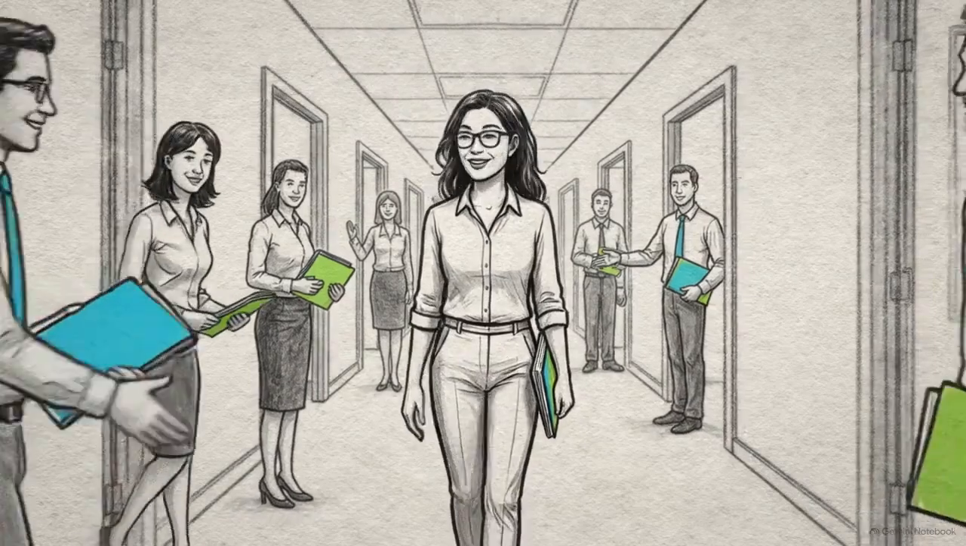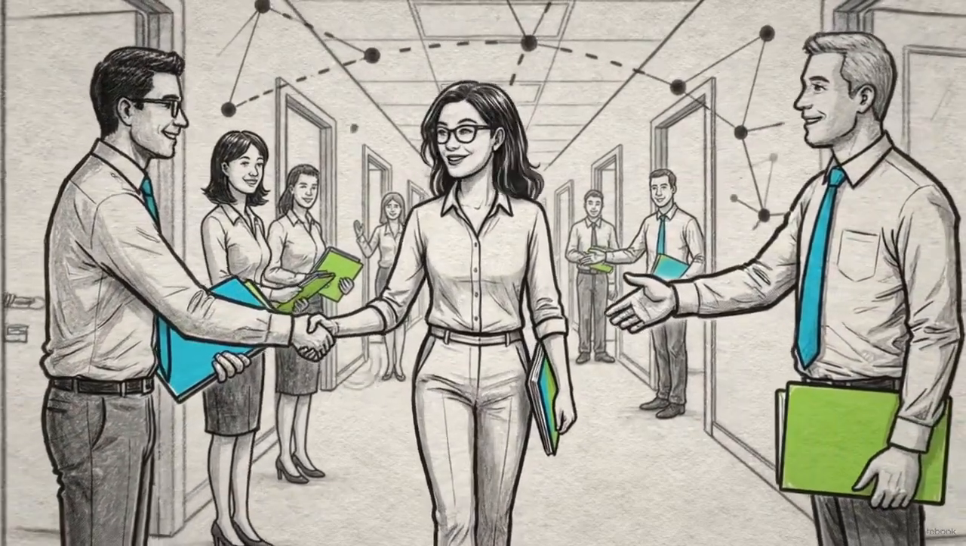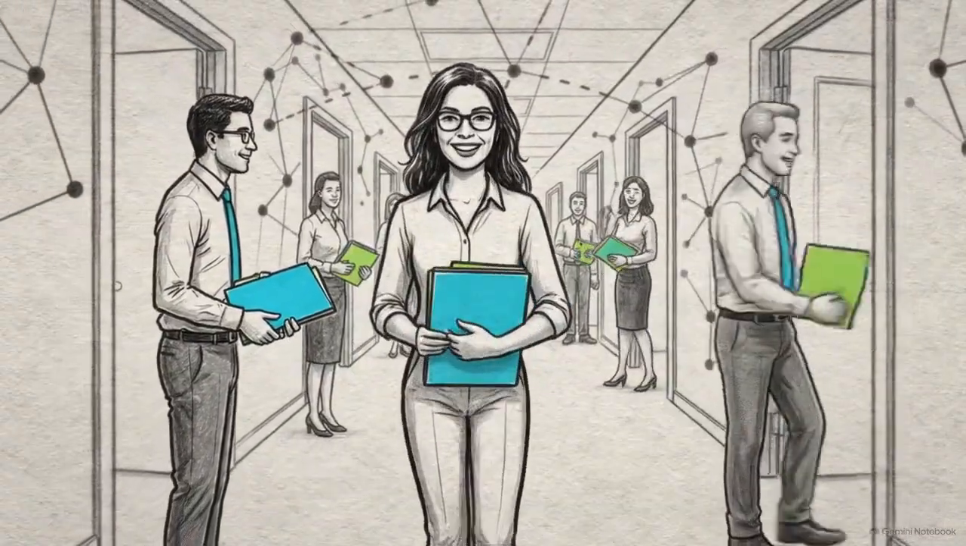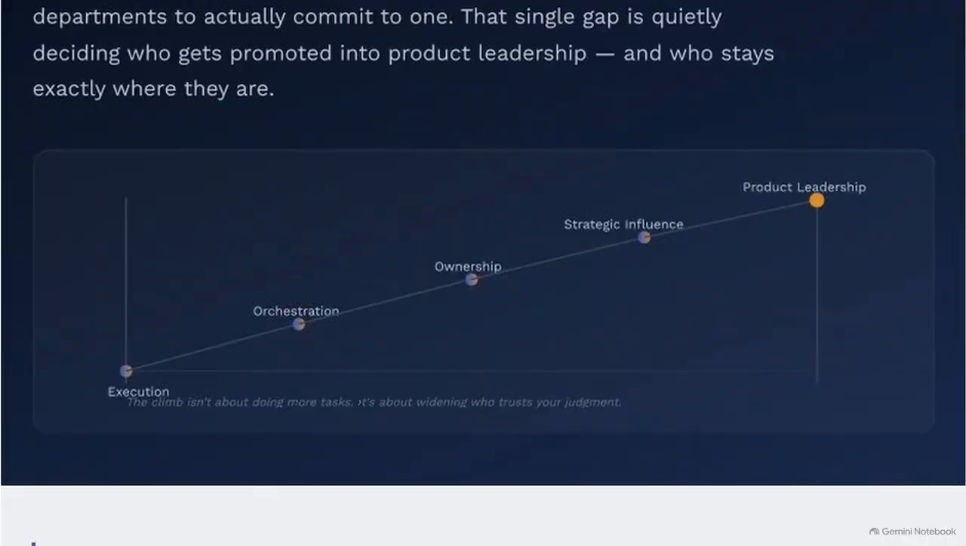There is a massive qualitative difference between dictating a timeline and being the person 5 different departments trust to hold it. This chart shows the cross-functional growth ladder. Shifting your role from schedule owner to cross-functional facilitator is the threshold that defines a product track leader.